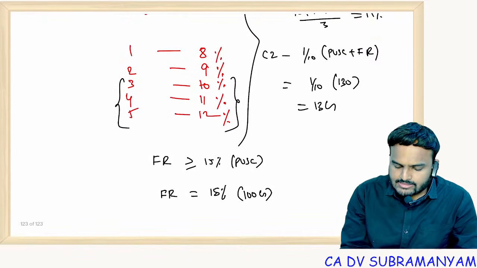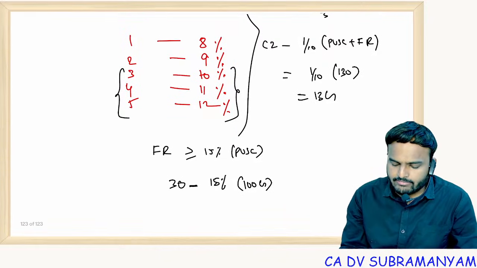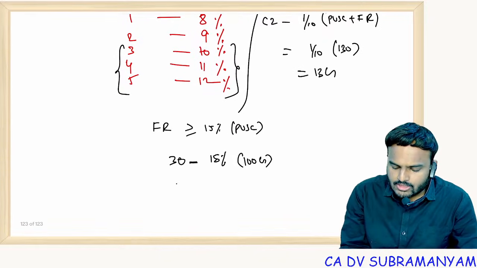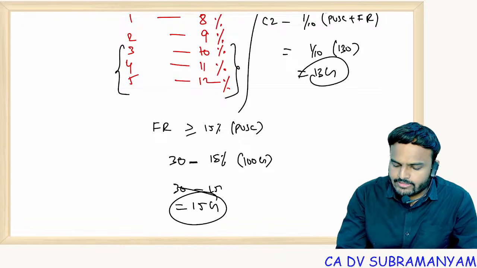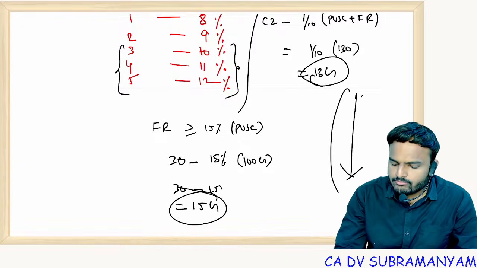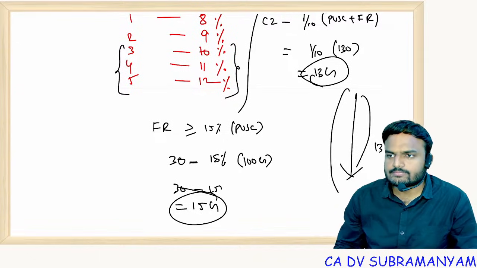And what is my existing balance? Free reserves existing balance 30. So I'll deduct that amount from 30. So 30 minus 15% of 100 crores. So 30 minus 15 crores, that would be 15 crores. So this 15 crores or 13 crores, whichever is lower, means 13 crores.